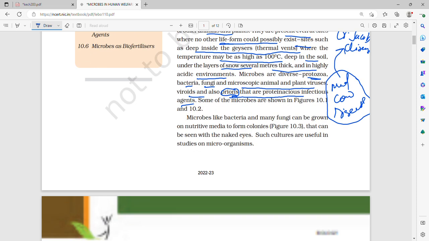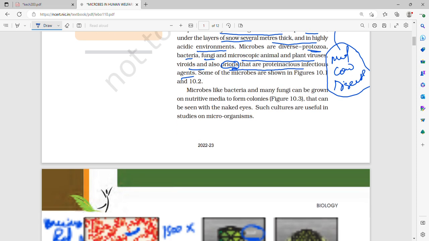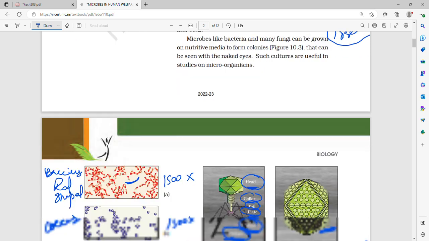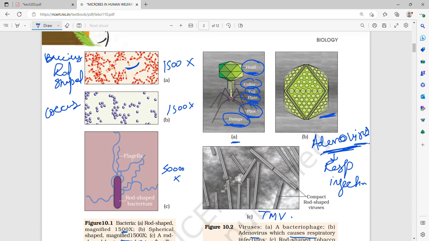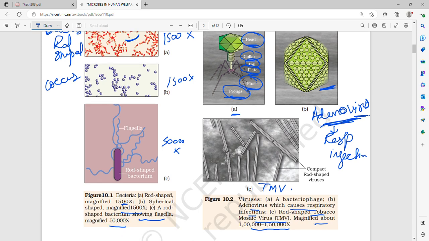Now, microbes like bacteria and many fungi can be grown on nutritive media to form colonies that can be seen with the naked eye. Such cultures are useful in studies of microorganisms. First is rod-shaped bacteria, Bacillus, plural bacilli, at 1500x under a microscope. Second is spherical bacteria, coccus, plural cocci, also at 1500x.